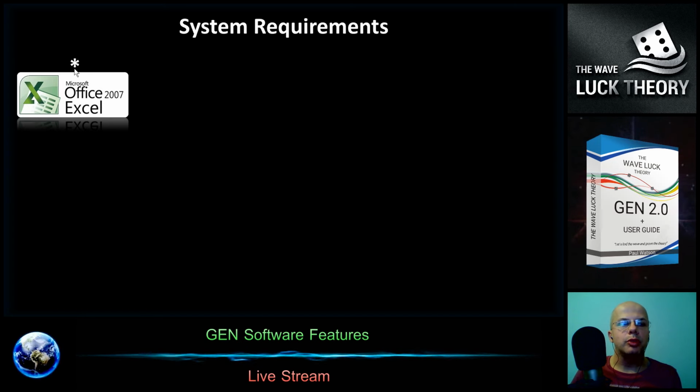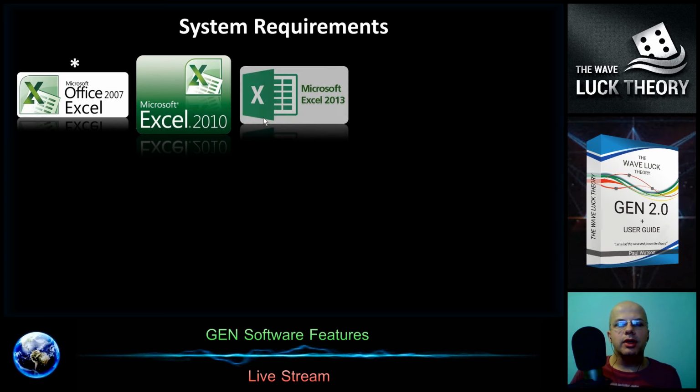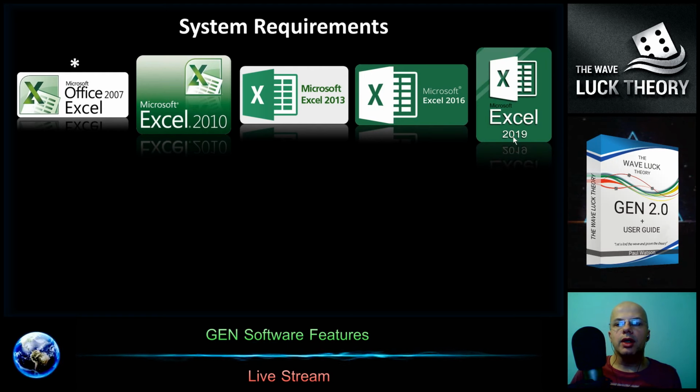It's with Mark because I know it works, but originally it was developed on the version 2010, and it's running perfectly on the version 2013, 2016 and 2019, the latest version.